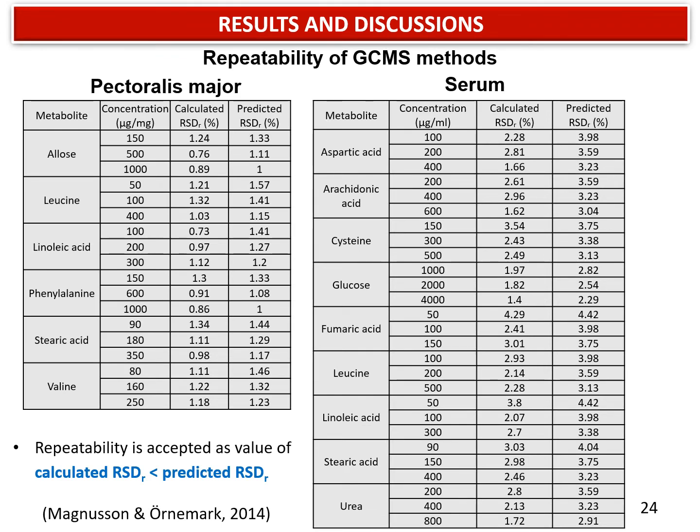From the precision study, repeatability is conducted for 3 different concentration levels by one analyst and the same GC-MS instrument. The RSDr value was calculated for each concentration level and further compared with the predicted RSDr value obtained from the Horwitz equation. As displayed in the slide, all the calculated RSDr values were less than the predicted RSDr value, and therefore it is accepted in this study.